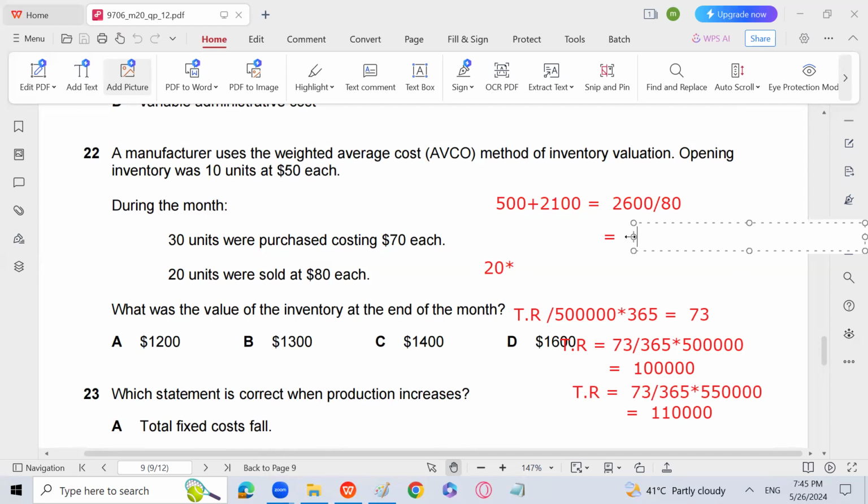What is the average cost per unit? Can you tell me? And then you multiply the average cost with the 20, you will get the value of inventory at the end of the month by the average cost method. That will come to 1300. But what is the average cost actually? I don't know what it is coming to, and you are not telling me also. So you can calculate it at home then.